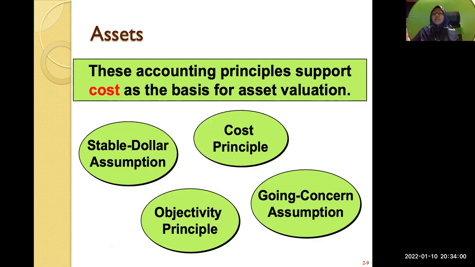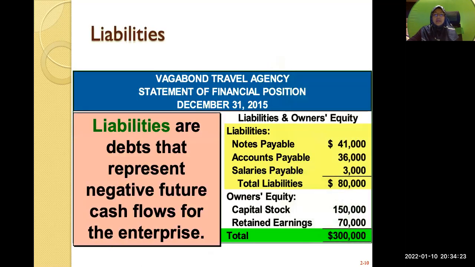But if it looks like the company is not doing well and may go into bankruptcy anytime, we say that the company is not a going concern. It's very important, because if the company is not a going concern, nobody will invest in it and no bank will give a loan to the company. All right. What are liabilities here? Liabilities are debts that represent negative future cash flow.